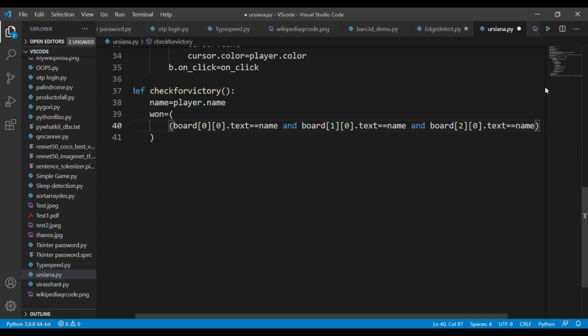Okay, the first matrix index indicates the row value and the second one is the column value. In the second one, the board of first row and 0th column must be equal to any player name. Same for the third cell. It must be the board of second row and 0th column. It may be any player name, either player X or player O.